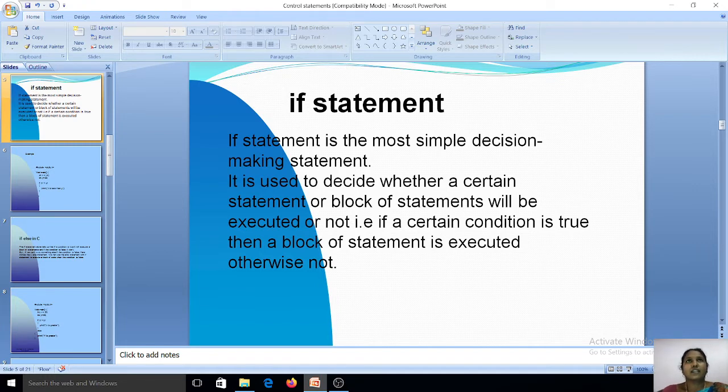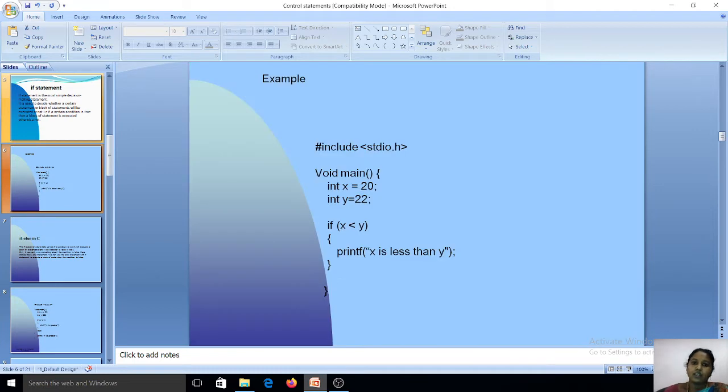Once again I will tell it. It is used to execute a block of statement only when a given condition is true. We will see one simple example for if statement. Here we have declared x equal to 20 and y equal to 22. We are going to check a condition x less than y. X value is 20 and y is 22. Our condition is true, so it will print the statement as x is less than y. Here note down it: there will be no false block statement in simple if statement.